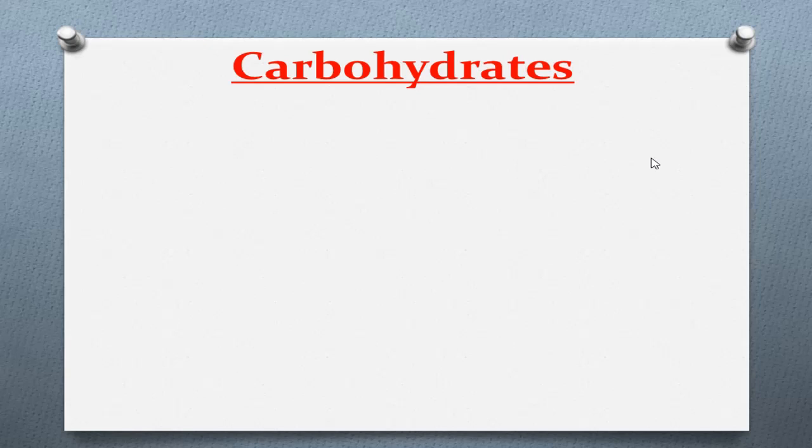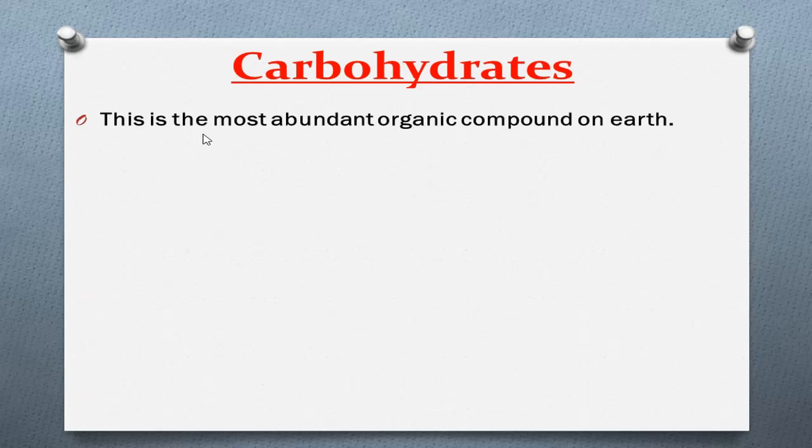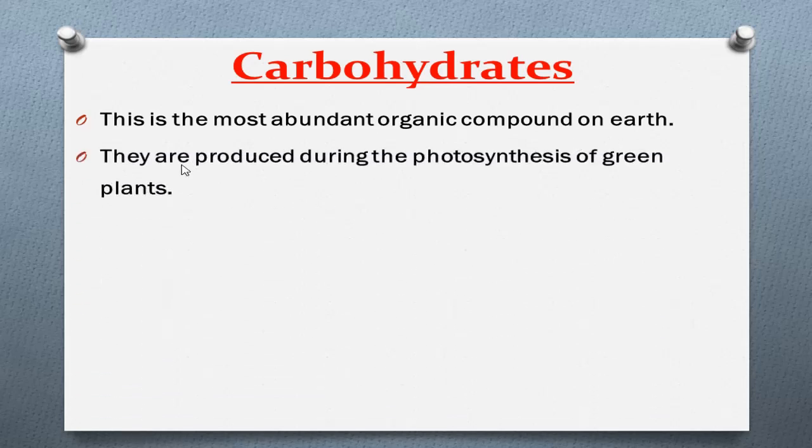Carbohydrates are the most abundant organic compound on earth, and they are produced during the photosynthesis of green plants.